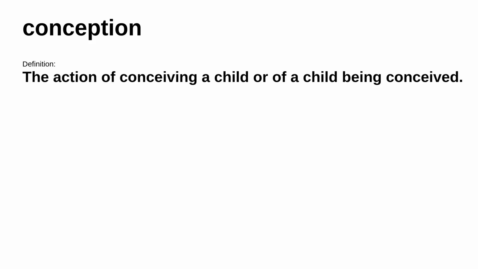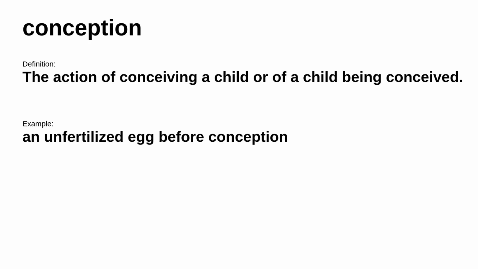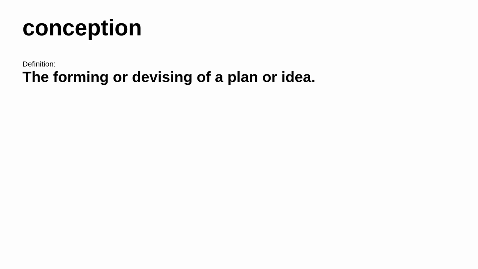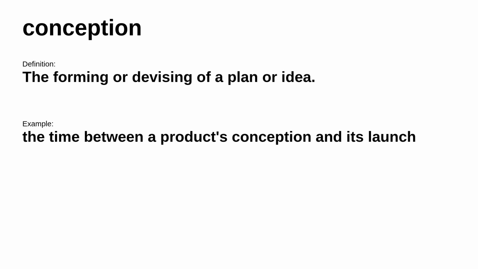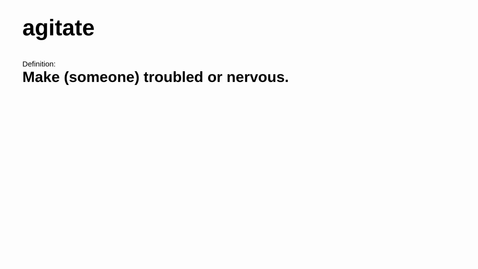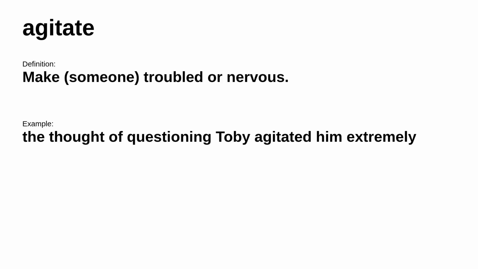Next up, conception. It's defined as the action of conceiving a child, or of a child being conceived. For example, an unfertilized egg before conception. However, in a different situation, it means the forming or devising of a plan or idea. For example, the time between a product's conception and its launch. Up next, agitate. It means make someone troubled or nervous. Consider this example: the thought of questioning Toby agitated him extremely.